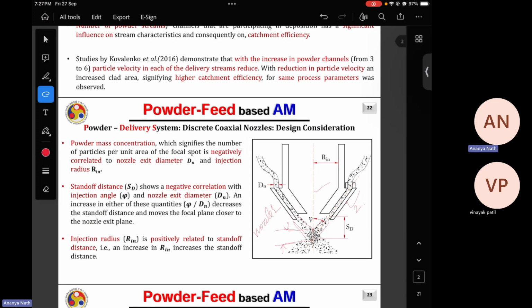Also, the powder is fed from the powder hopper to the delivery nozzle via a carrier gas. That's why DED parts are always prone to cracks, because they have a lot of porosity inside. So the main difference between wire laser DED and powder laser DED is that in powder laser DED you will always find more porosity, because the powder is coming with the help of a carrier gas, and that gas can get entrapped inside the melt pool very easily. So these are the problems related to the DED method or powder DED.